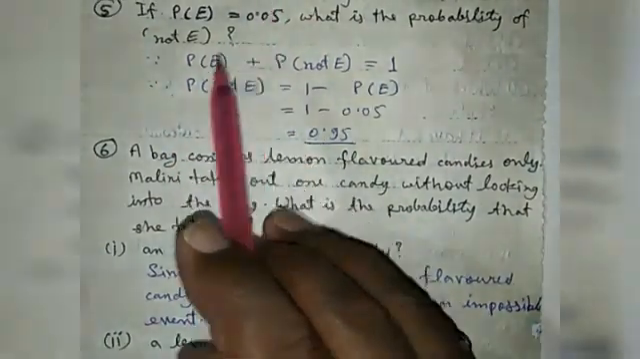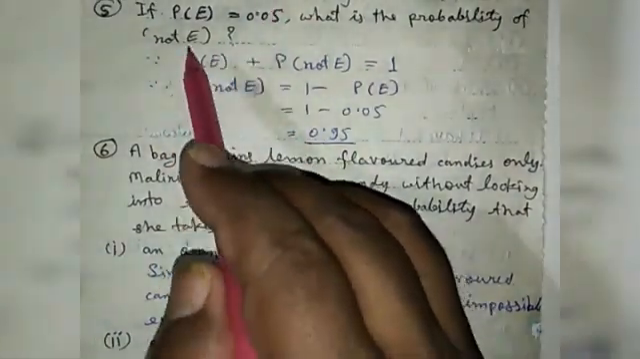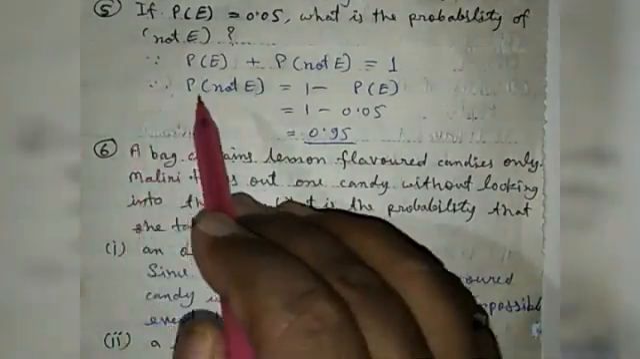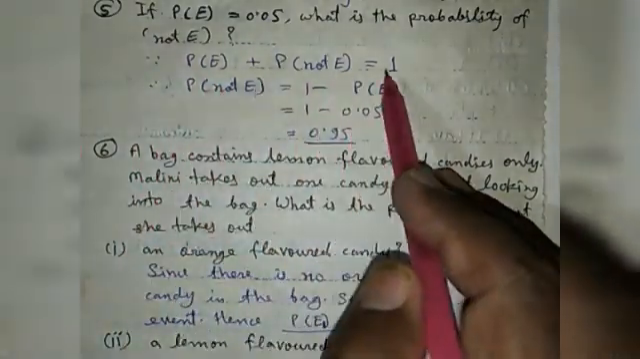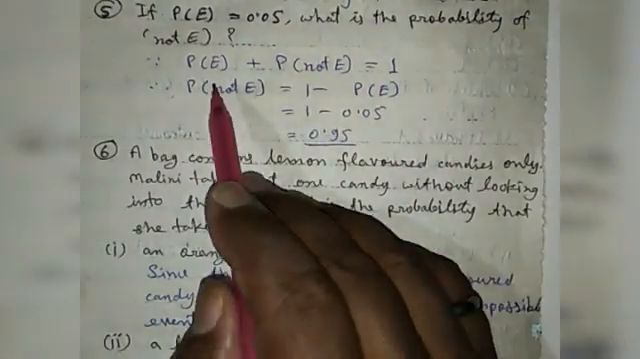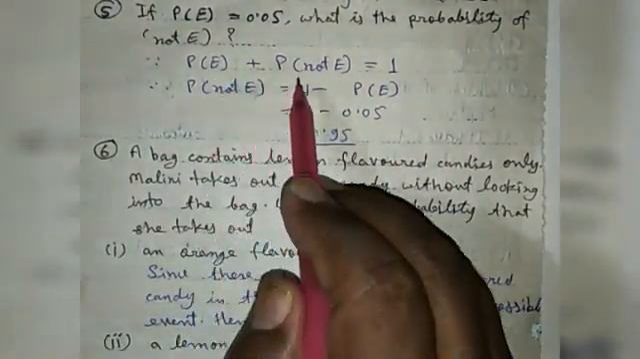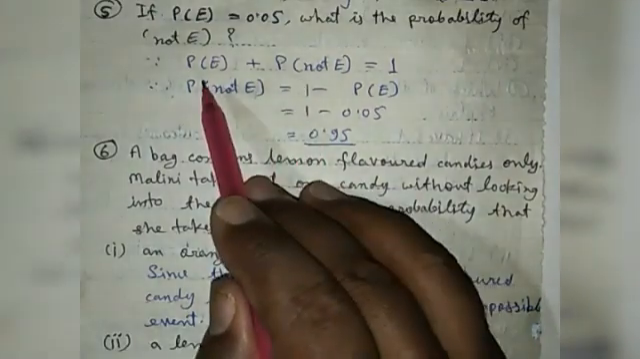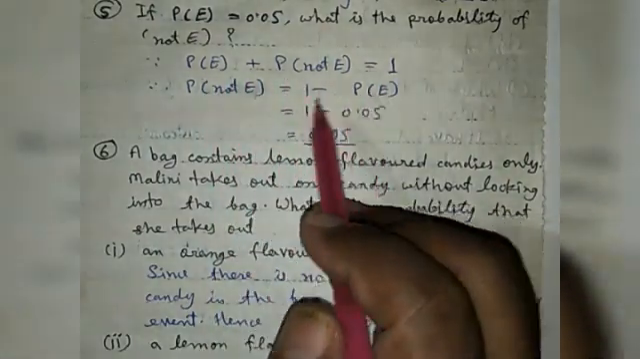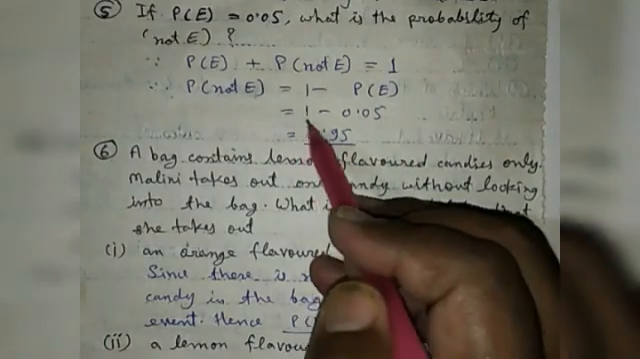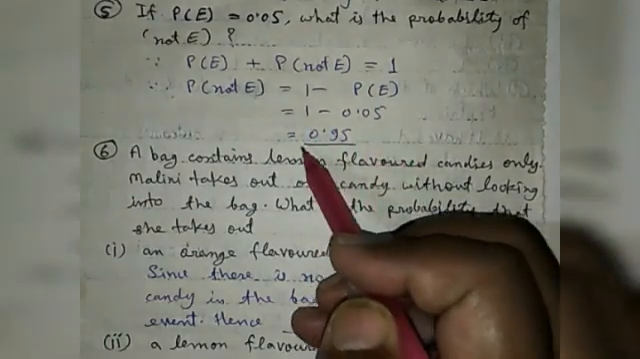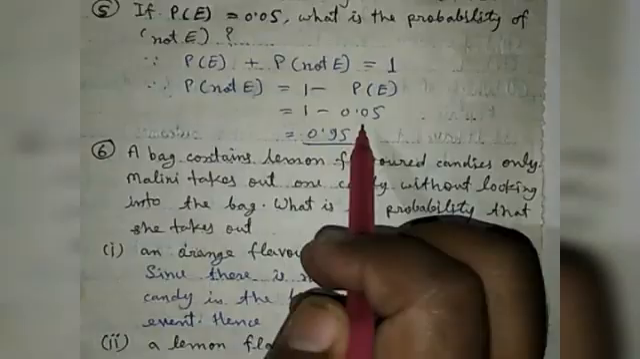Means here you have to find the probability of E bar. Since you know that PE plus P not E equal to 1. Since here E and not E are the complementary events. So PE plus P not E equal to 1. Hence P not E equal to 1 minus PE. That is equal to 1 minus 0.05, and it is equal to 0.95.